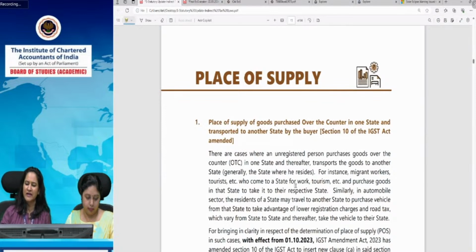And if the address of the unregistered person is not recorded in the invoice, then the place of supply would be the location of supplier. In fact, this is generally the default rule in place of supply, that the location of the recipient is the place of supply, and wherever we don't have the address, or we don't have the idea of the location of the recipient, then we come to the location of the supplier.